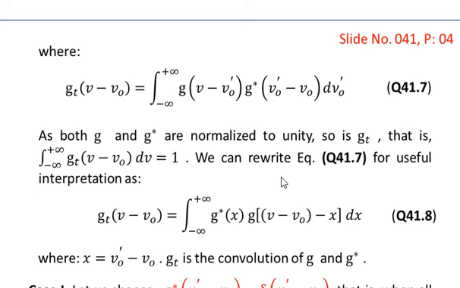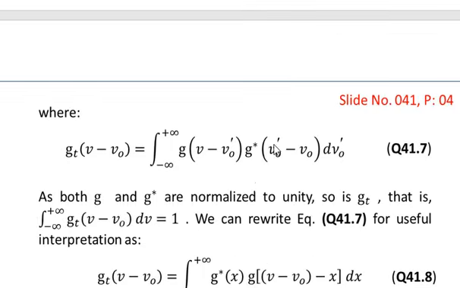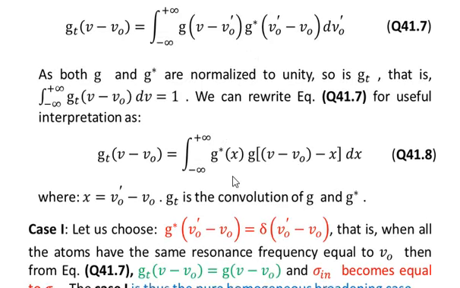We can rewrite equation number 41.7, that is this equation, for useful interpretation. So the right hand side has been changed because we have introduced the variable x is equal to nu naught prime minus nu naught. So due to that, the integral has been modified as shown. That is, the integral contains integrand as g star of x multiplied by g of nu minus nu naught minus x, and the integration is with respect to dx now.